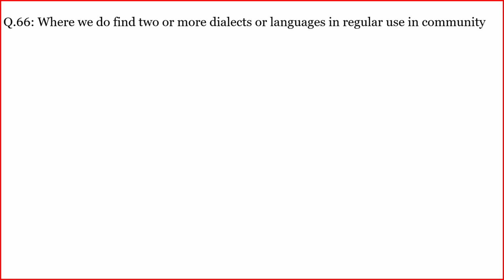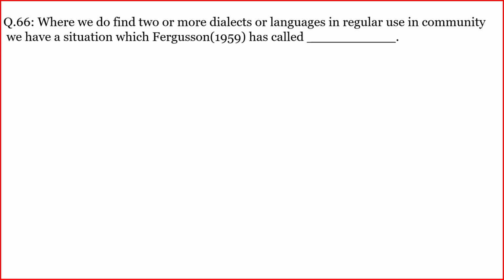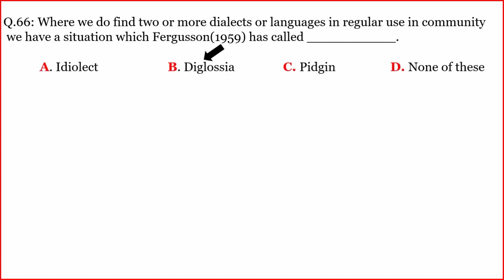Another question. Where we do find two or more dialects or languages in regular use in a community, we have a situation which Ferguson has called? The correct option is B. Diglossia. Another.